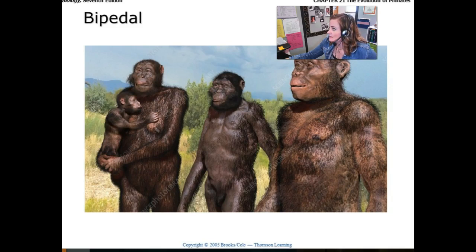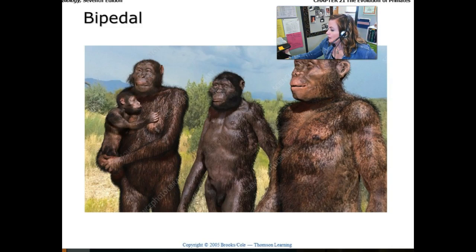Australopithecus were hominins. They were very good at walking on 2 legs, bipedal. They did, however, continue to use trees for food and protection. The first specimens were actually discovered in 1924, but the most famous one was discovered in the 1970s. That would be Lucy. They are about similar in brain size to current-day chimpanzees and gorillas.